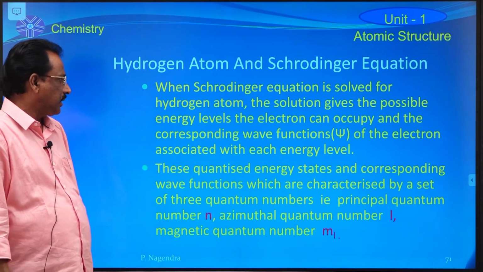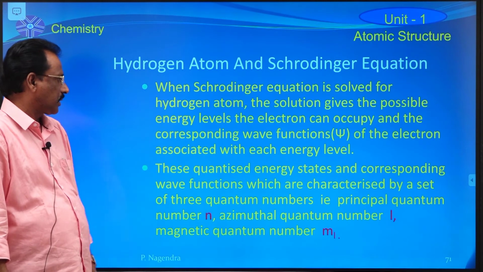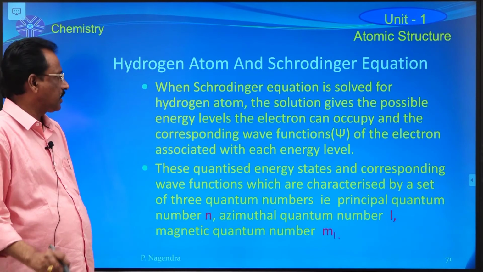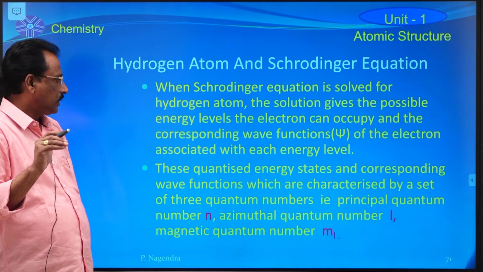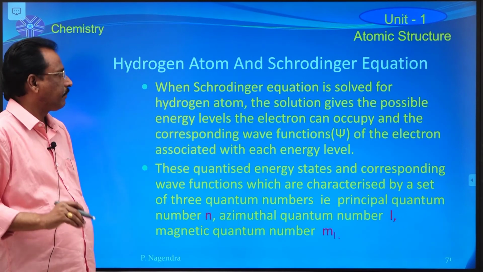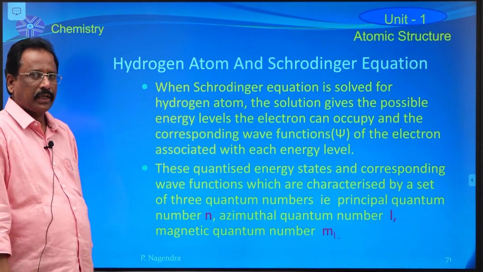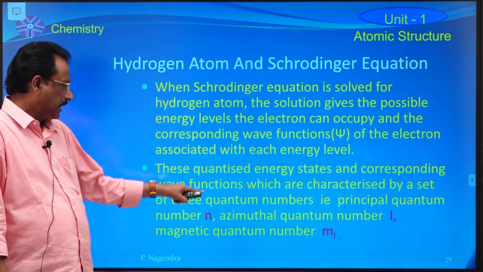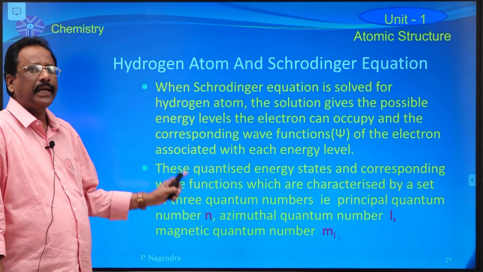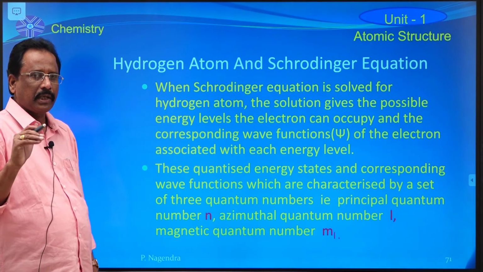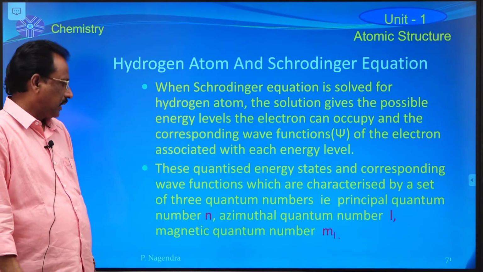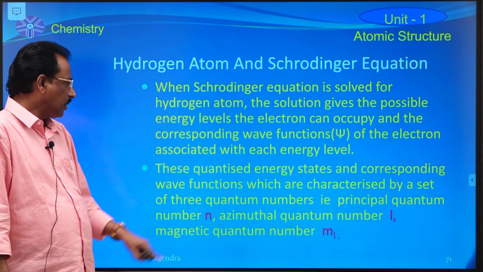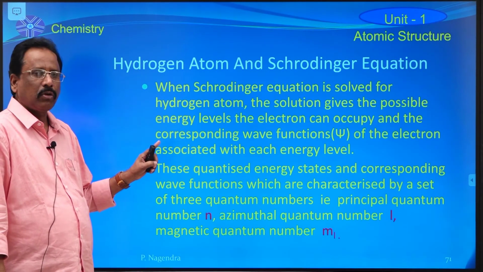These quantized energy states and corresponding wave functions are characterized by a set of three quantum numbers. That means three quantum numbers are derived from Schrödinger's wave equation: the principal quantum number, the azimuthal quantum number, and the magnetic quantum number. The hydrogen atom, containing only one electron, has a principal quantum number value, an azimuthal quantum number value and a magnetic quantum number value.